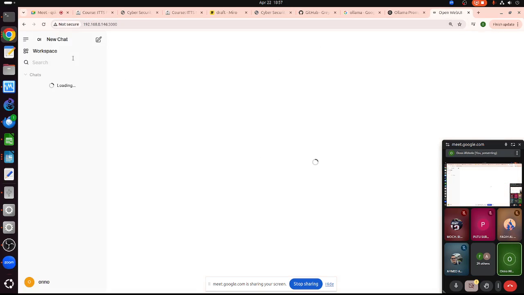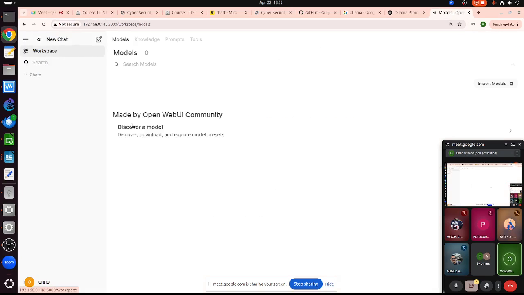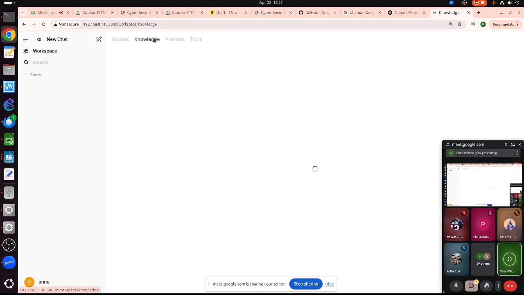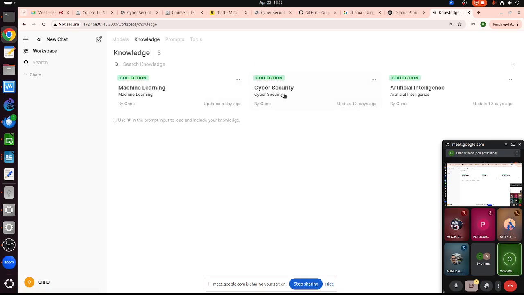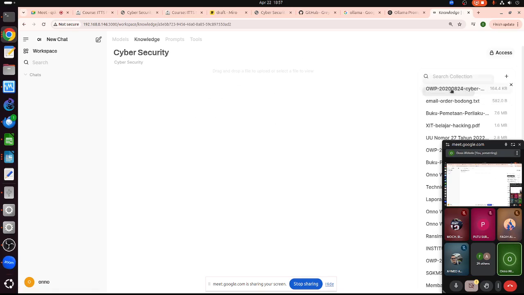So I use this option here, workspace, knowledge. So basically I have a lot of files here, but these files are in the database. So basically the actual prompt is not the one that we type.